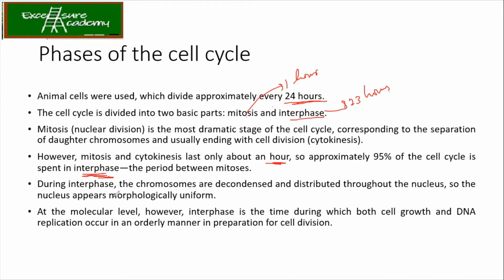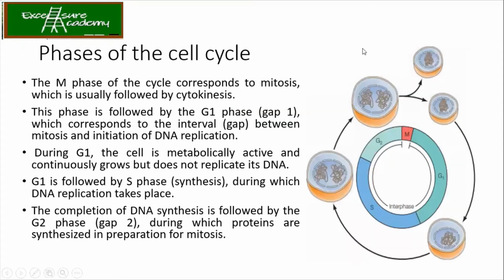Now, during interphase, the chromosomes are decondensed and distributed throughout the nucleus, so the nucleus appears morphologically uniform. At the molecular level, interphase is the time during which both cell growth and DNA replication happen. It's a very simple topic. It's just that once we start talking about the proteins, the complexity will increase.